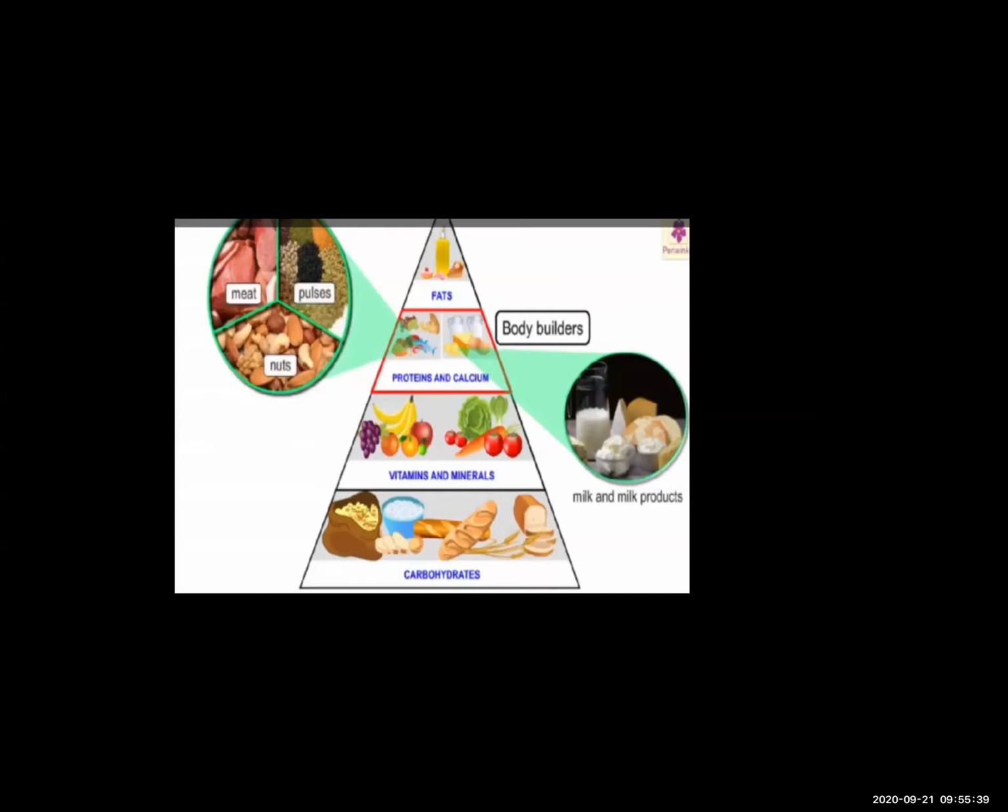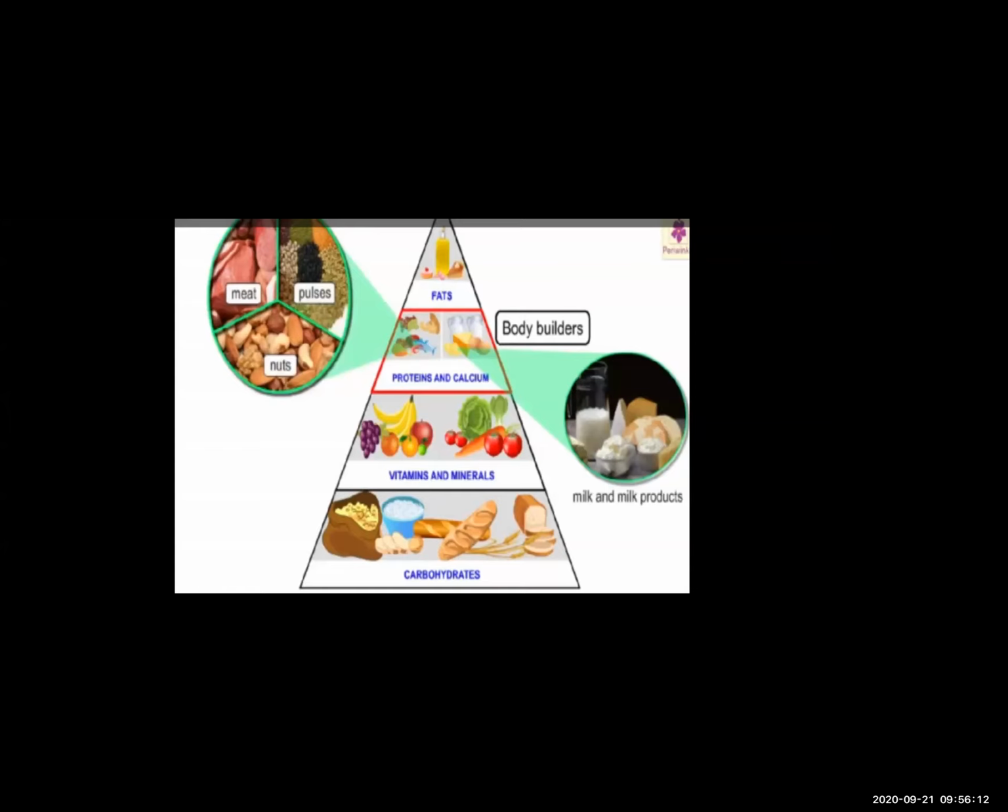From where do we get proteins and calcium? Nuts. Nuts means all the dry fruits. Okay, nuts, meat. Meat means the flesh of the animal, like the chicken that we eat. So these are the meat, nuts, pulses. From these we get the proteins and calcium, and also from the milk and milk products.